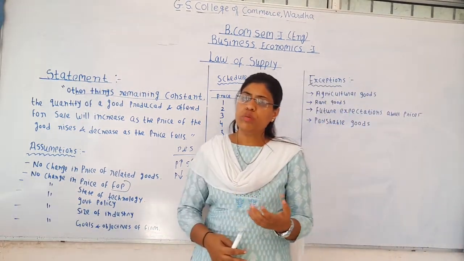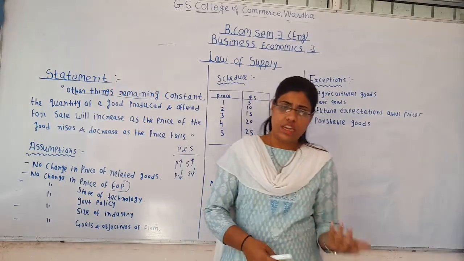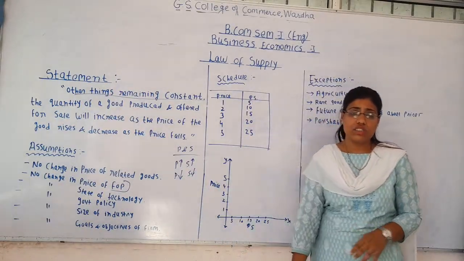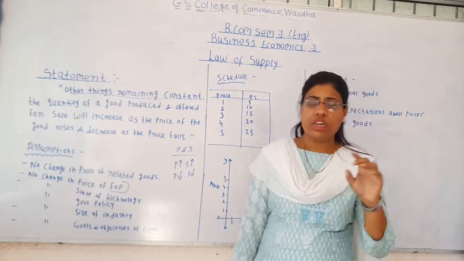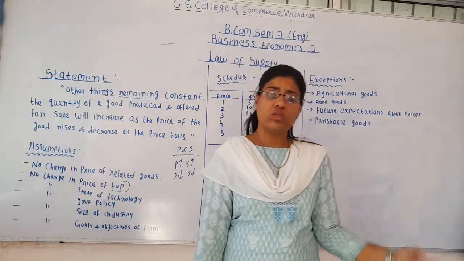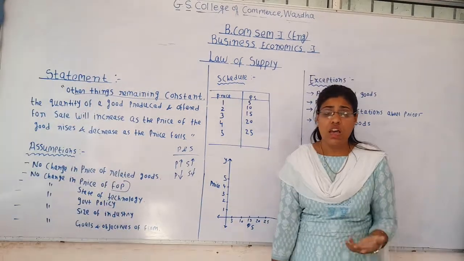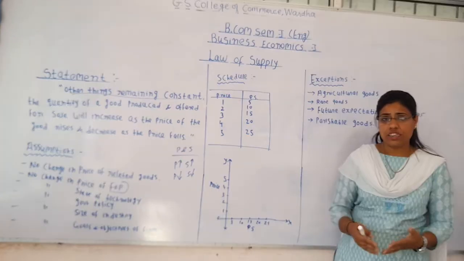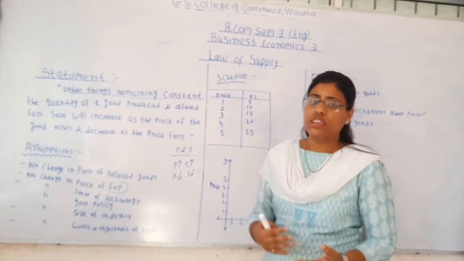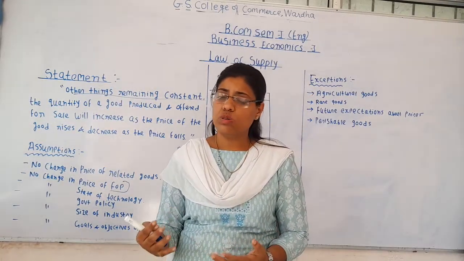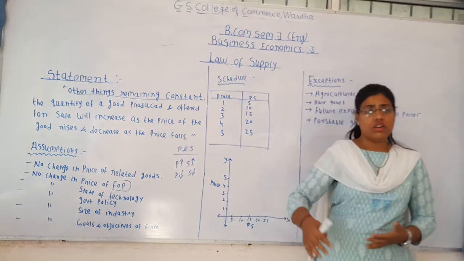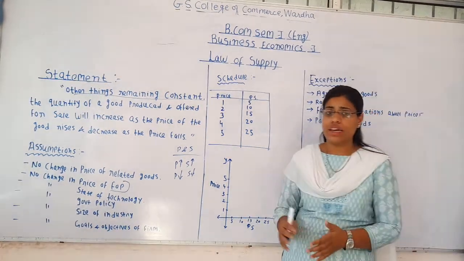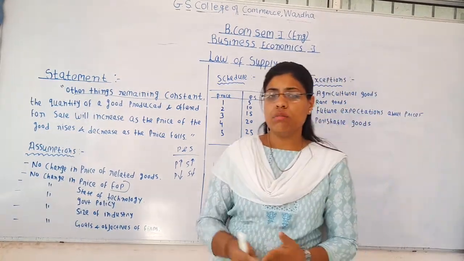Now government policy is associated with two things, as we discussed in the last lecture, that is taxes and subsidies. If a tax is imposed on a particular commodity, the price of that commodity rises, because of which the demand for that commodity falls. And if the demand falls, there is no use in increasing or maximizing its supply in the market, because it's not being demanded.